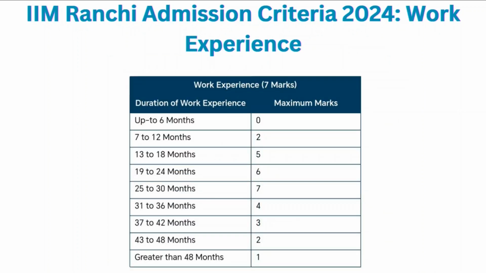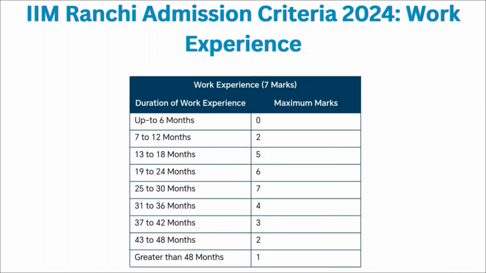Then for the work experience, if you have work experience between 7 and 12 months, you will be given 2 marks. If it is between 13 and 18 months, there are 5 marks. If it is between 19 and 24 months, there are 6 marks. If it is between 25 and 30 months, there are 7 marks.